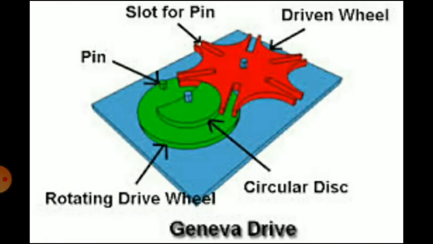So this is a Geneva drive. It consists of the driven wheel, the slot for the pin, then the pin that is placed in a rotating drive wheel, and a circular disc.